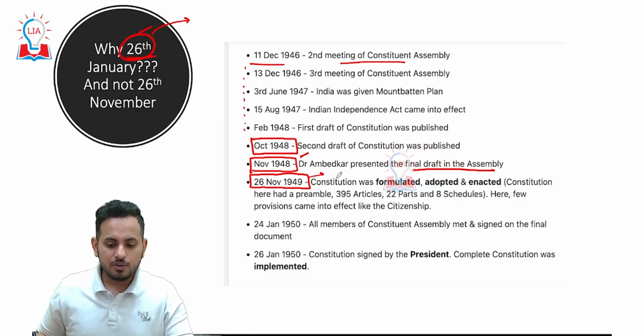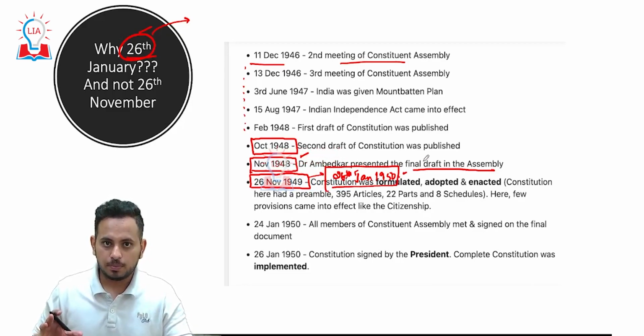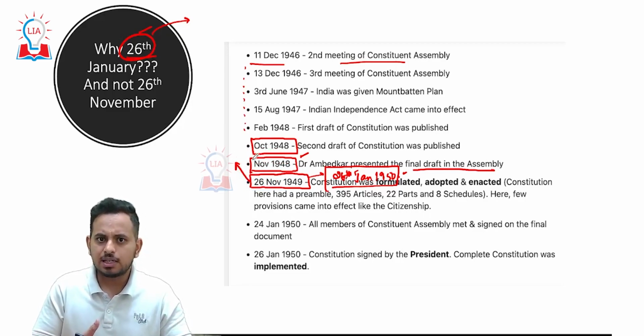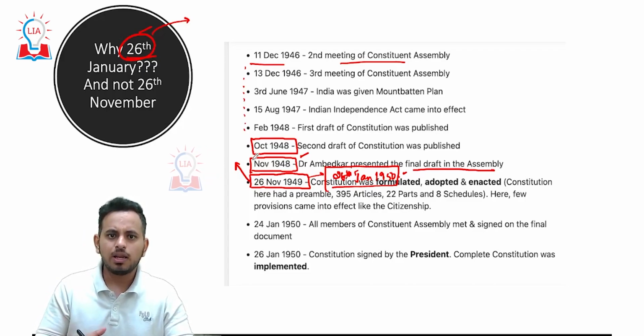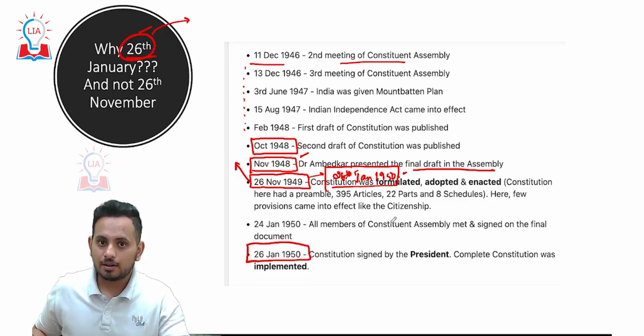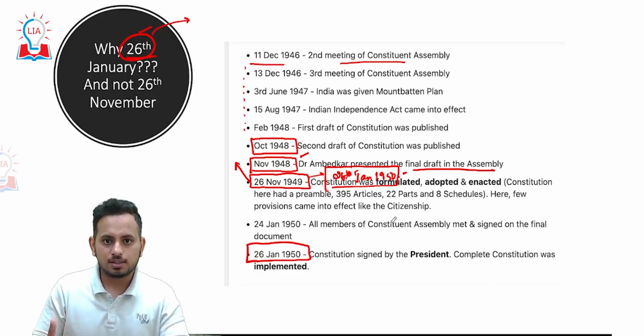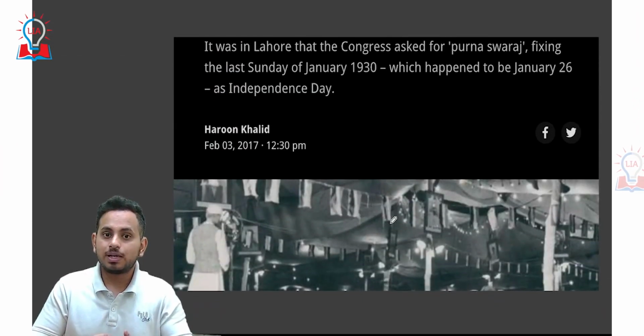But still, we waited for 26th January 1950 to enact our Constitution. And we have recently celebrated 26th November as Constitution Day. It is when our actual Constitution got completed. 26th January 1950, the Constitution got enacted. So this is what we say in the preamble. The last line of the preamble says, "We hereby adopt, enact, and give to ourselves this Constitution." So this is the significance of 26th January.